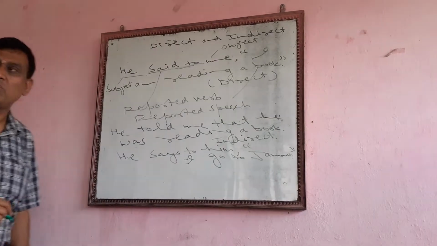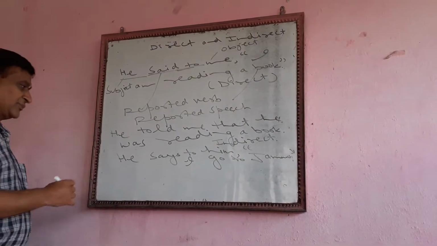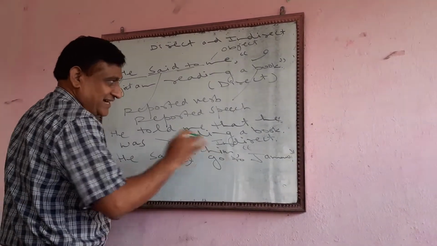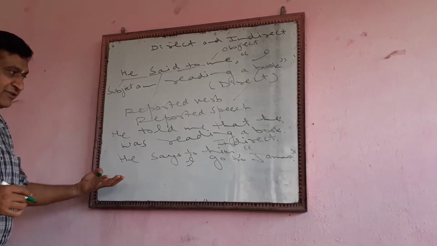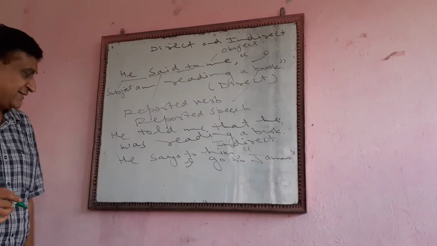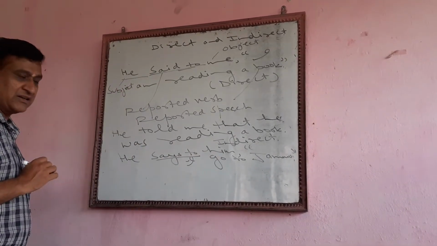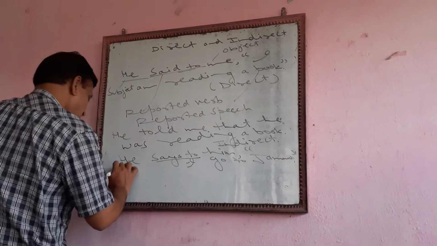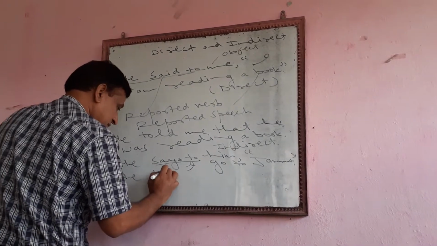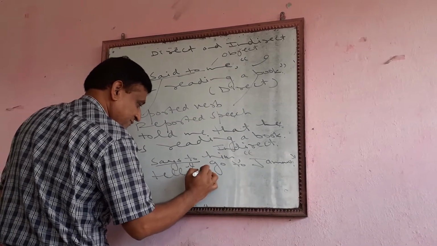I go to Jammu. You see. Now this is direct. Now we will be asked, okay, you change this. Says to shall be converted into tells. He tells him.